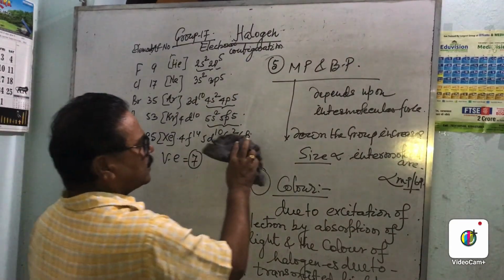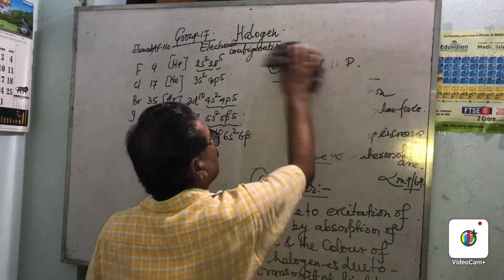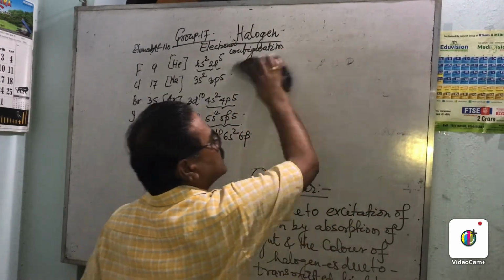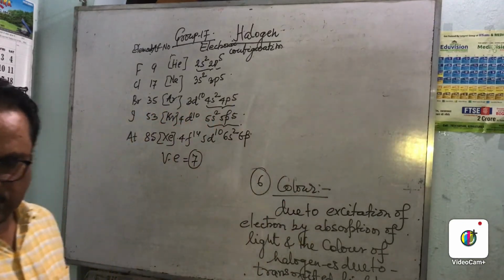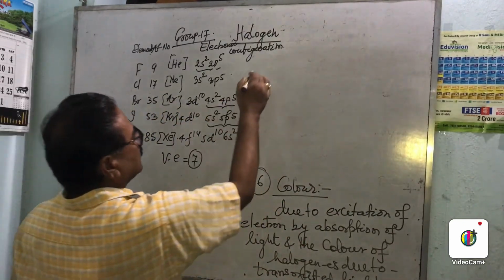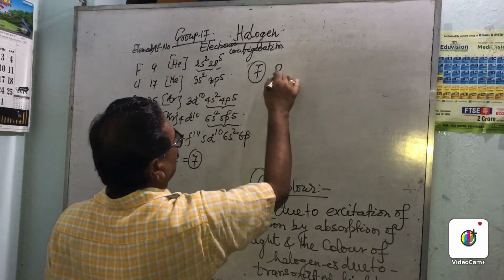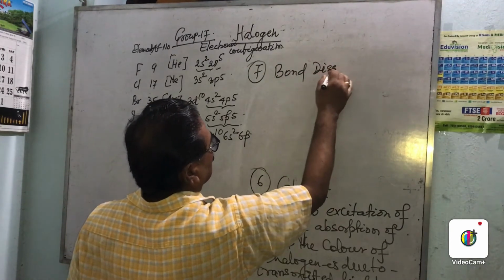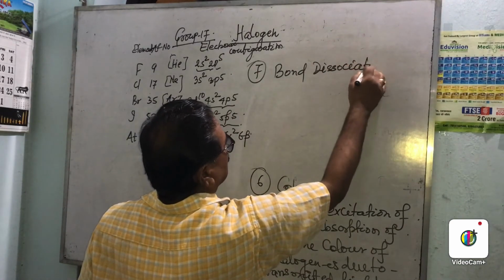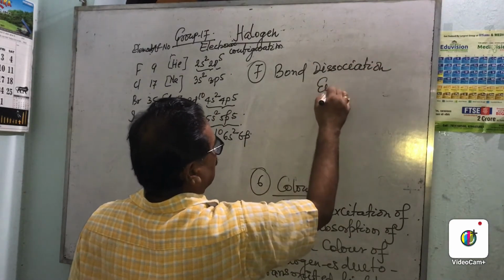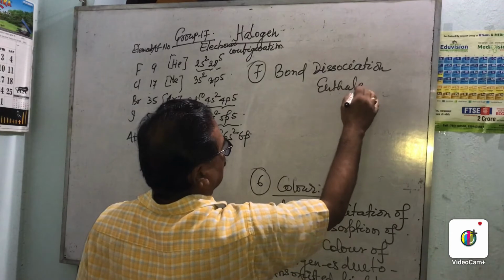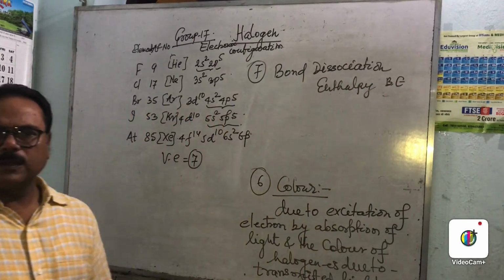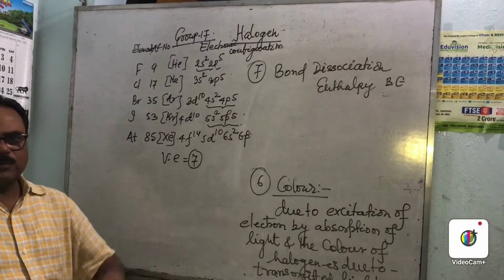Now after color, the seventh point is bond dissociation enthalpy, or simply say bond energy.